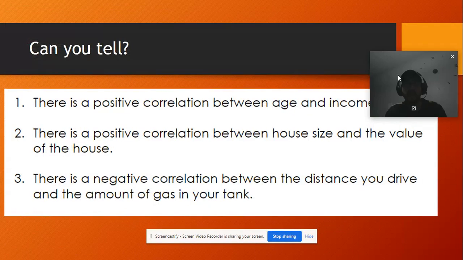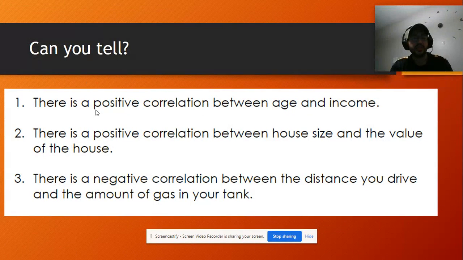Now, let's see if we can define this. There is a positive correlation between age and income. Even though some studies have proven that when you get older you get more money, nowadays there are a lot of young people who make a lot of money. So age is not causing you to make more money. This will be an example of only correlation.